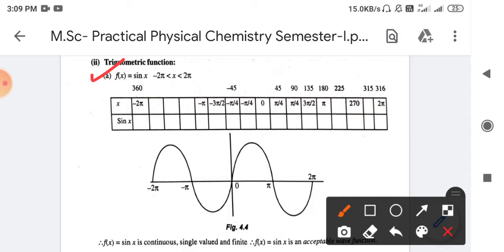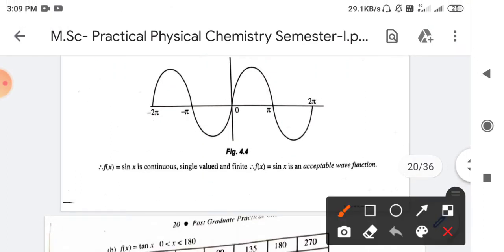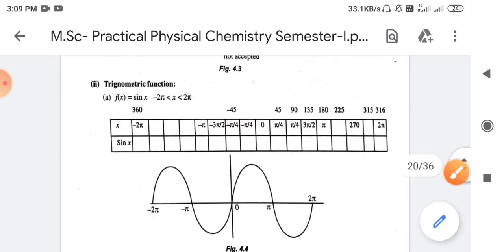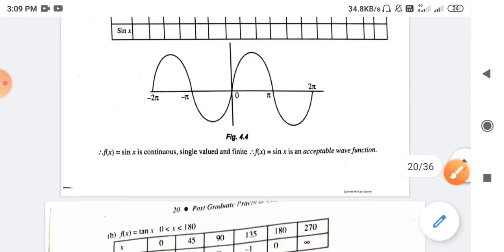So here again the range of angle is given, that is -2 pi to +2 pi. So for this region the graph of sin x will look like this. Okay, so it is a smooth graph. Yes, it is a smooth graph. Whether it is continuous, yes, it is continuous. Whether it is single valued, yes. So all the three conditions are satisfied, hence we can say that sin x is what? Acceptable wave function. Okay, sin x is an acceptable wave function.